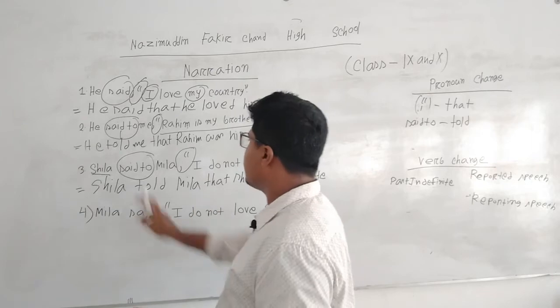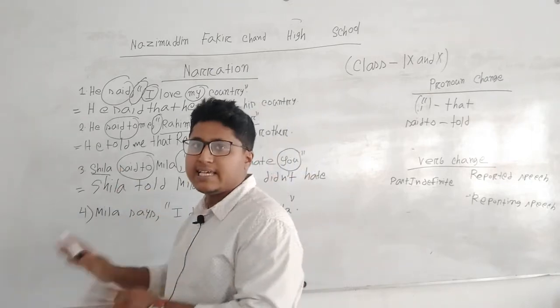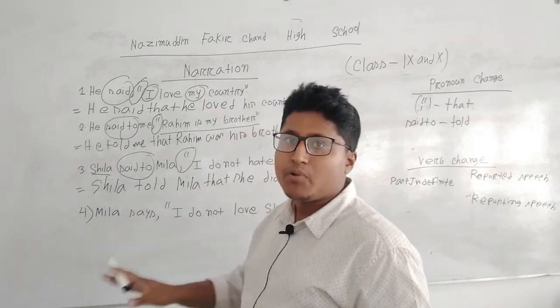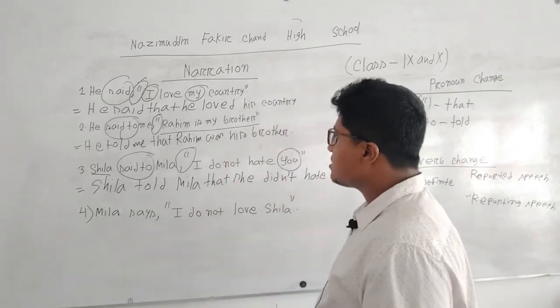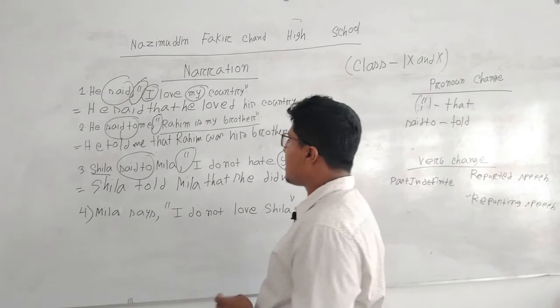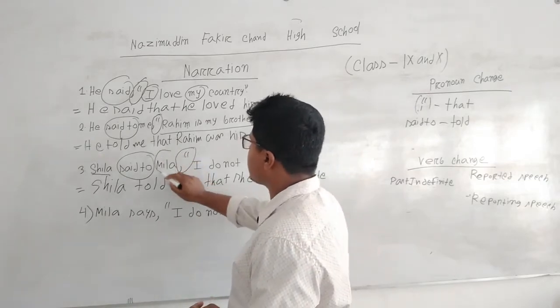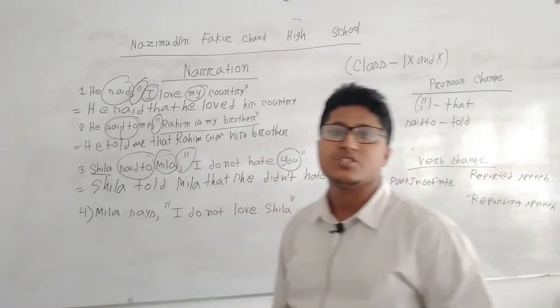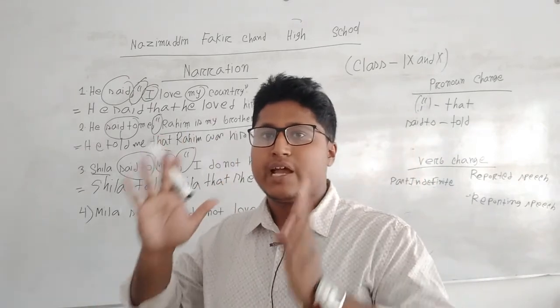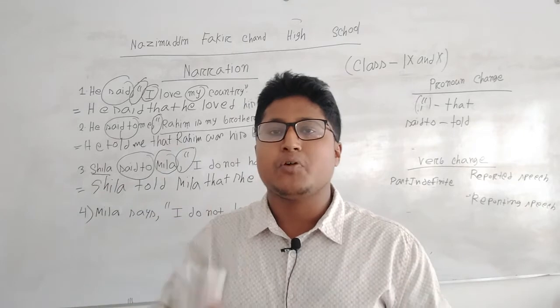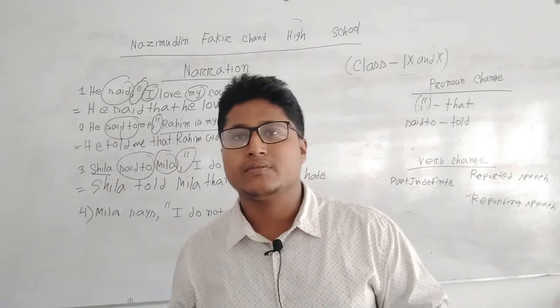So here "I" depends upon Sheila as it is the subject of reporting speech. But if there is "you," it will depend upon the object of reporting speech. Am I clear? If there is "you," it depends upon the reporting speech object.